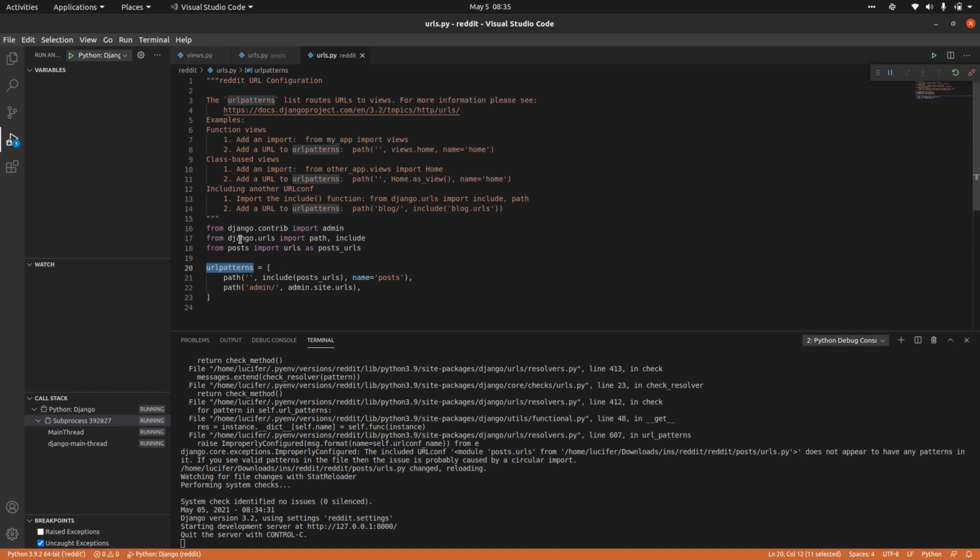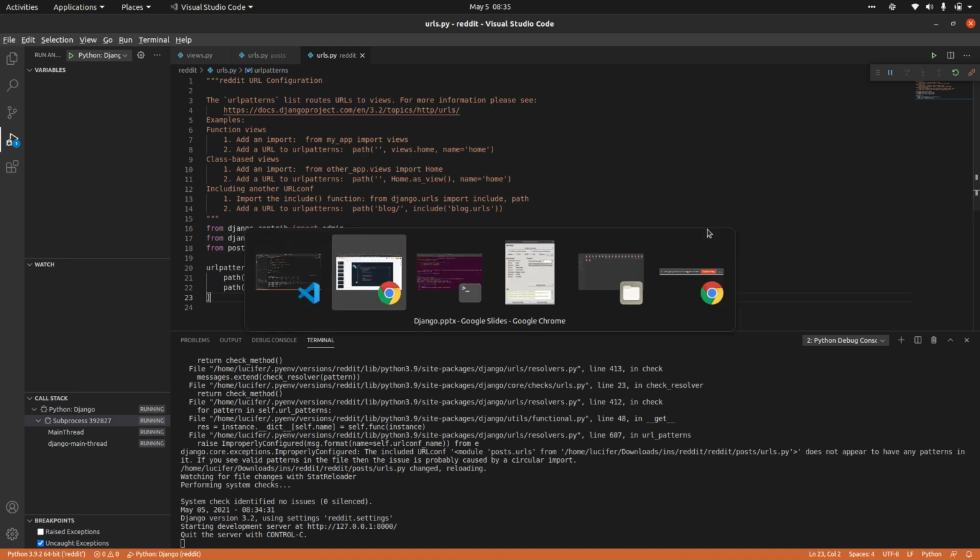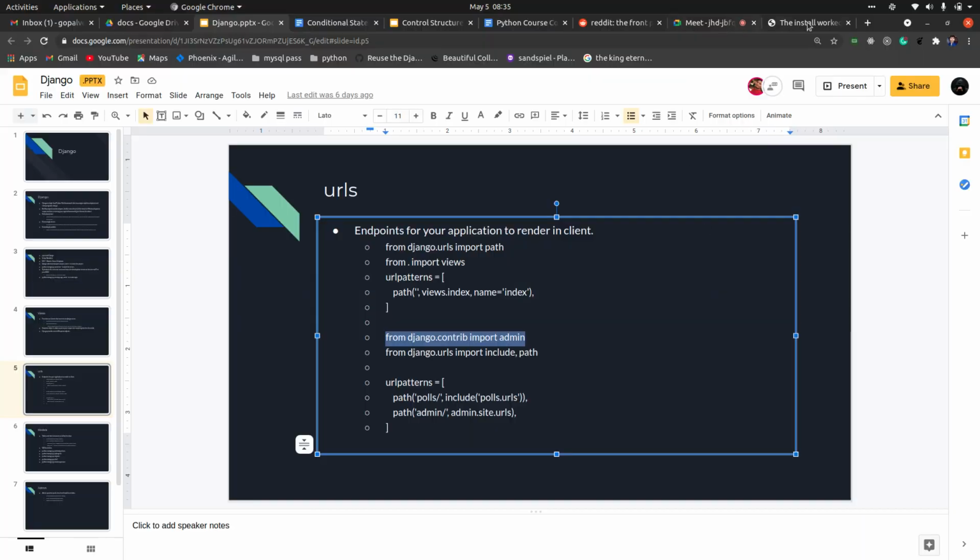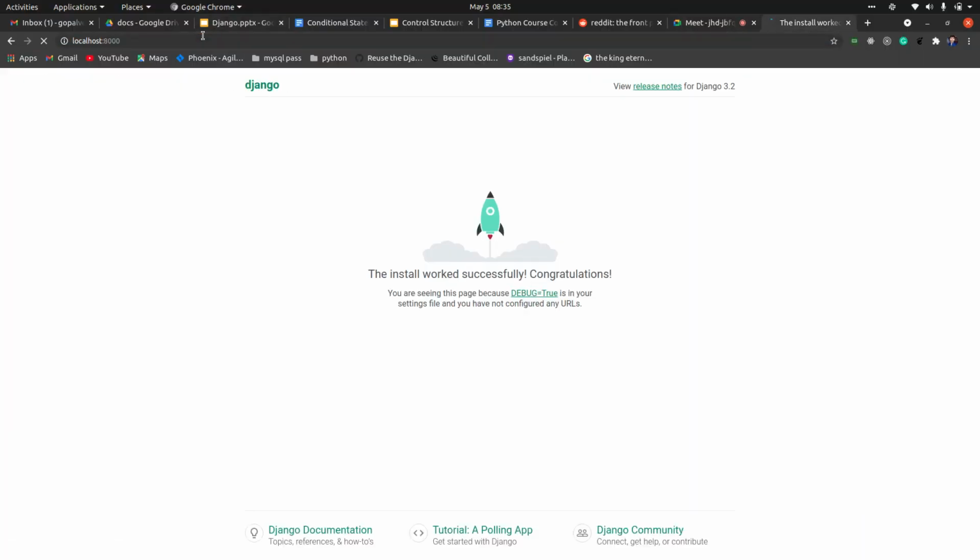In the project URLs we just imported urls and include, and in the path we just gave an empty path and included these posts URLs in the root path. We haven't given any extra path here. Now if I run this project, you can see that the particular index file is giving me the text. So this is the sample text.